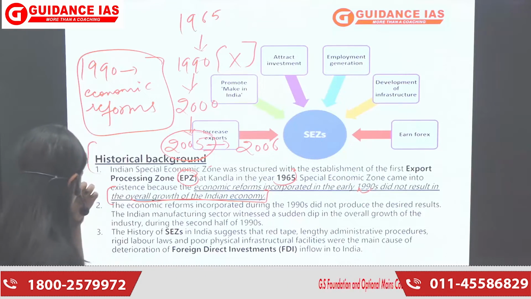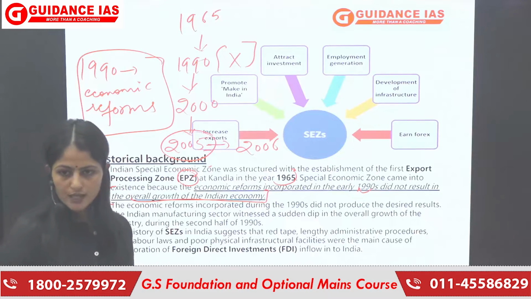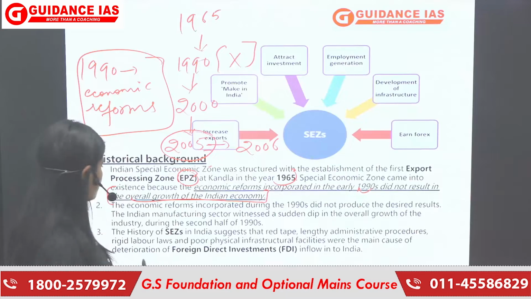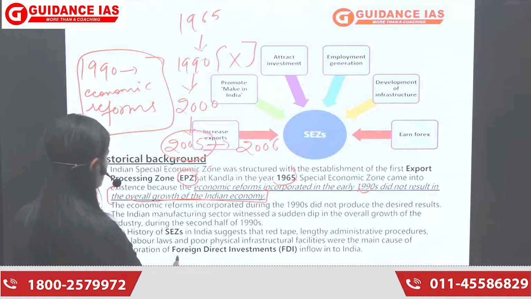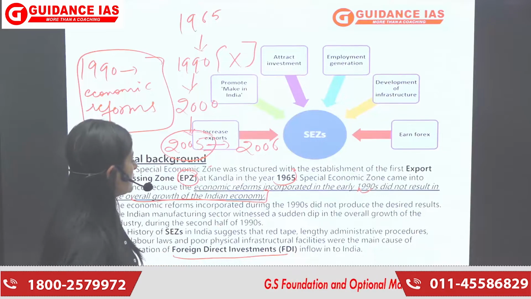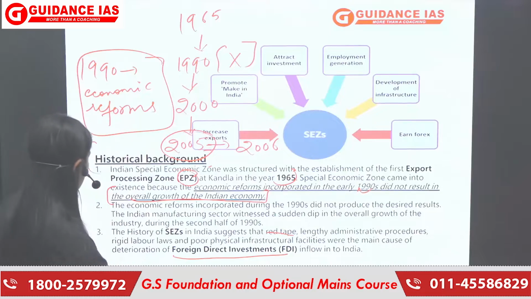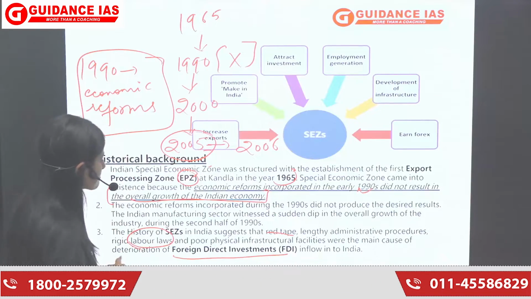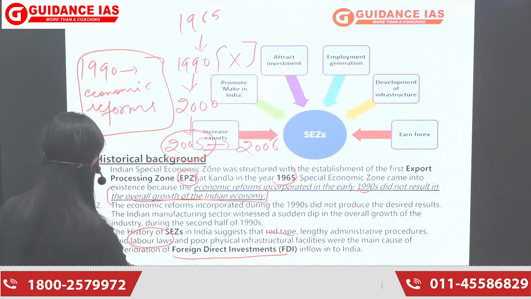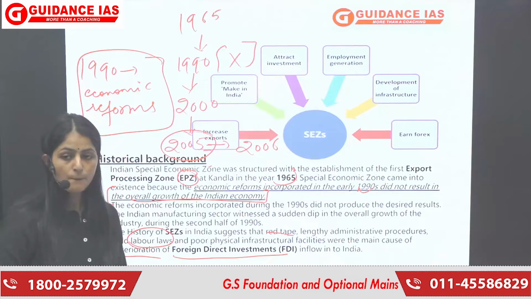Okay, then it is not just boosting the export, it also helps us in getting FDIs, FIIs, foreign institutional investors. To attract FDIs, the history of SEZ in India suggests that red tape, lengthy administrative procedure, rigid labor laws, and poor physical infrastructure facilities were the main cause of deterioration of FDI flows in India.